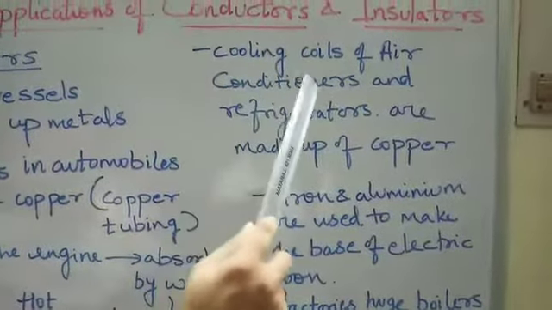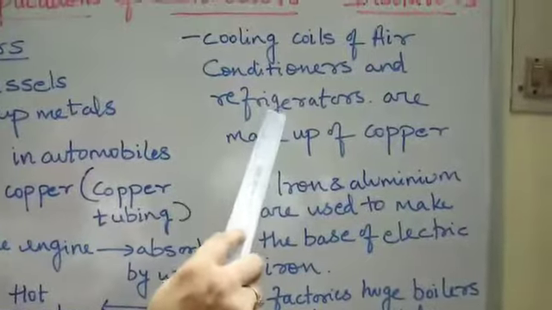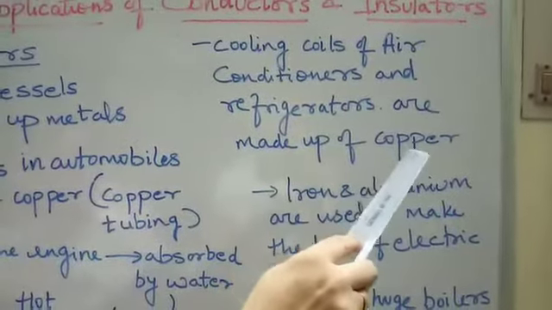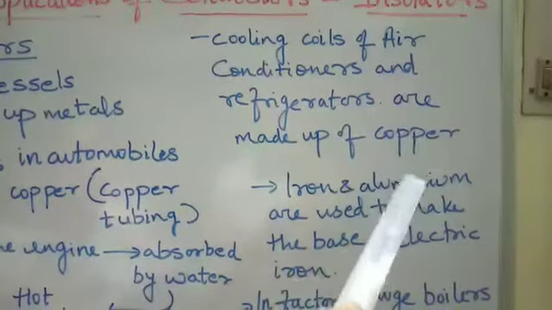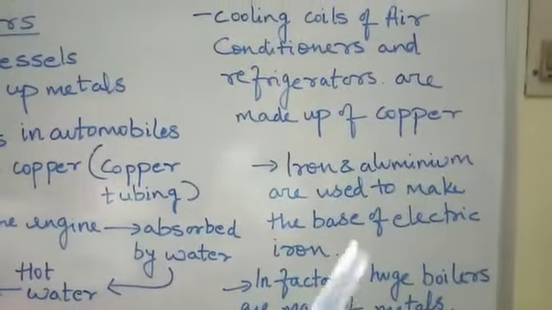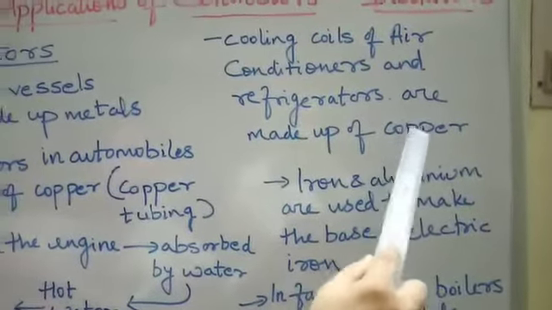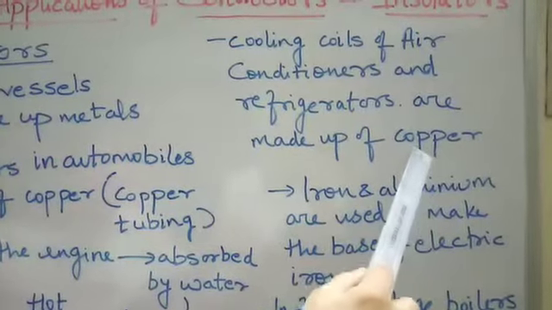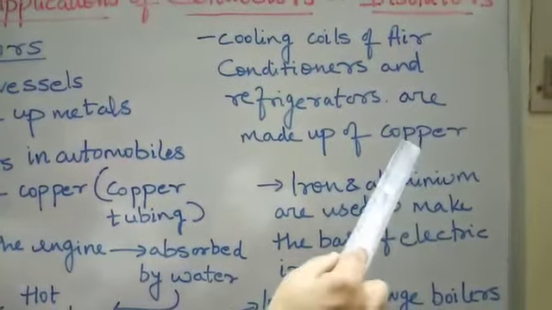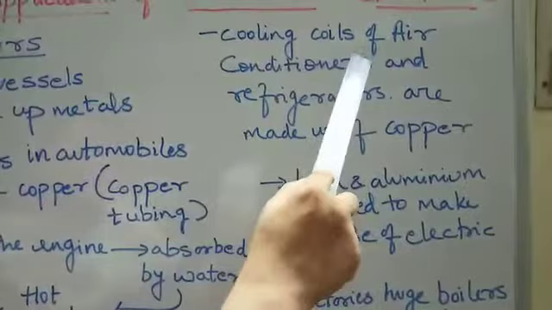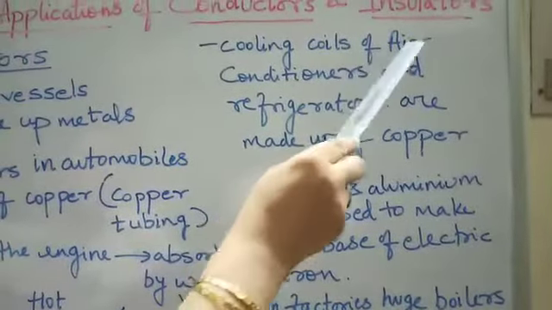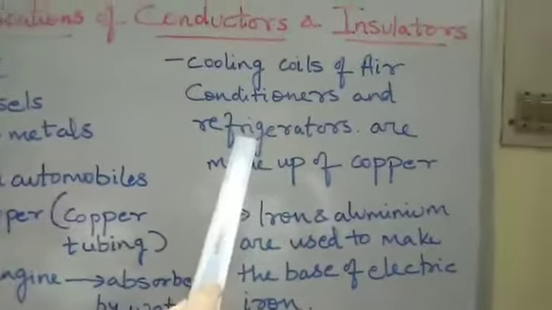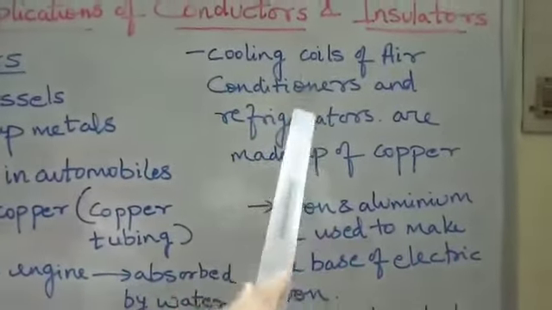Because the heat that is absorbed by the refrigerators and air conditioners is easily transferred through these copper coils and radiated out. So these copper coils help to absorb heat very fast and to radiate it out. These coils play a very important role in cooling in air conditioners, and also in refrigerators, because they help to absorb heat very fast.